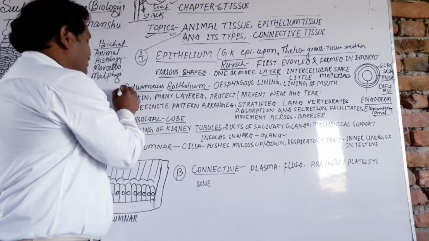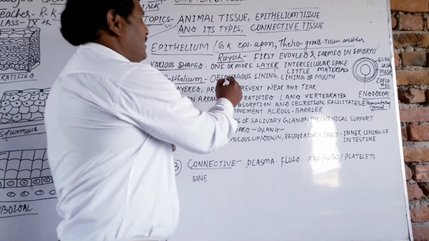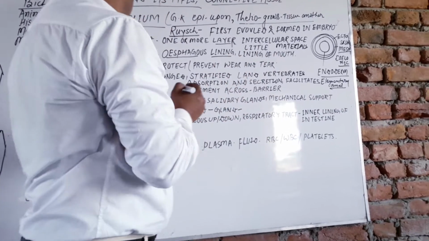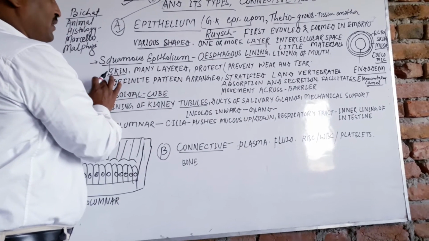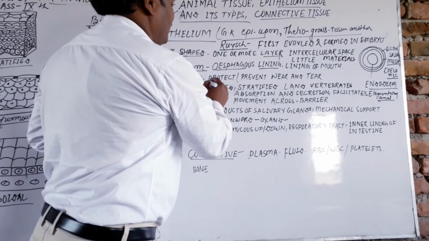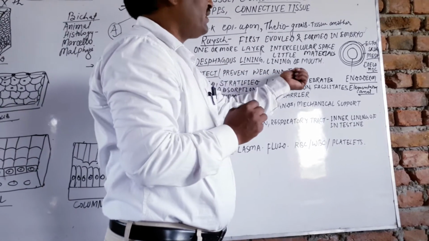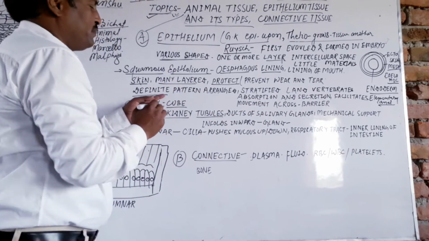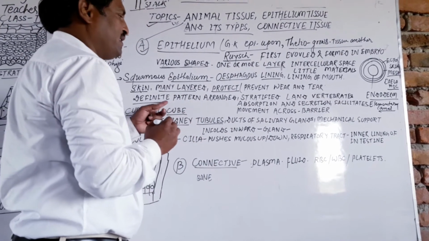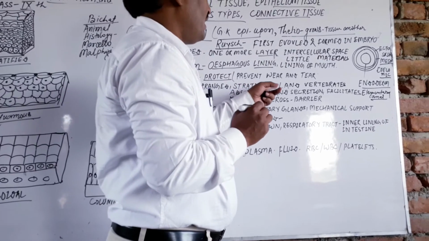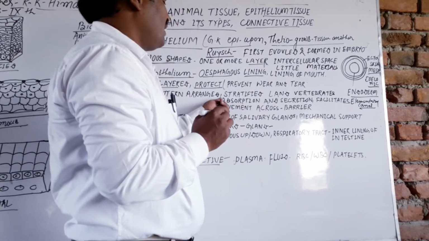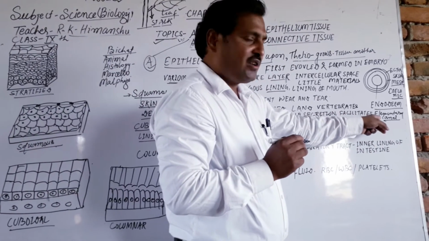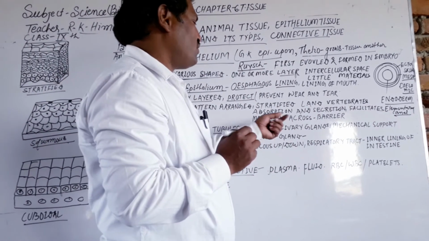The first is the squamous epithelium. It is found in the lining of the esophagus and the lining of the mouth, and the skin is an example of it. It also has many layers. It protects and prevents wear and tear of the skin. When the cells are arranged in definite patterns, they are stratified, and this is found in land vertebrates. It also helps in absorption, secretion, and facilitates the alimentary canal and movement across the barrier.